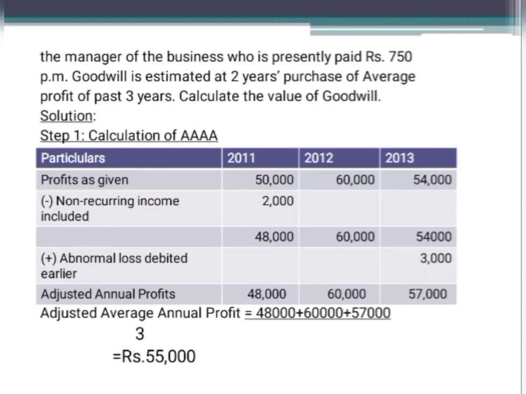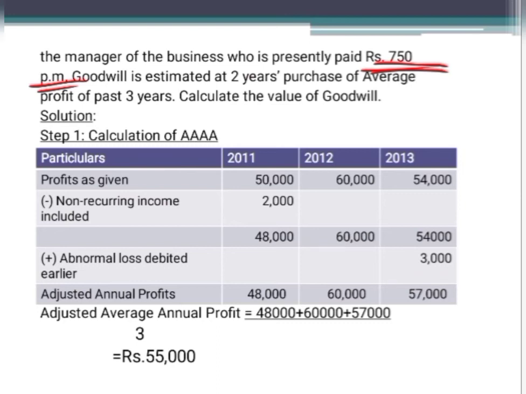He need not be paid this 750 per month in the future. So what does it mean? In the future, this 750 per month, the salary of the old manager, is not likely to be incurred, because he is fired from the job. He is sent out of the firm. So he will not be paid any salary of this 750.